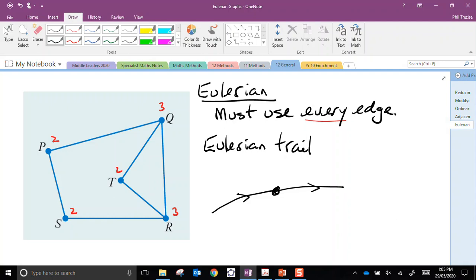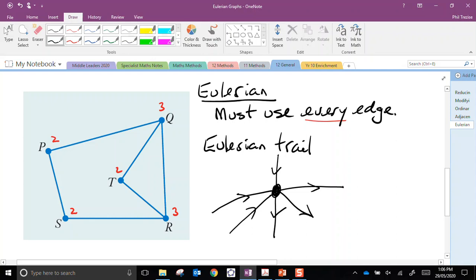And then somehow or other, maybe I have another edge coming back into here and then another one going out there. So 4 would be okay. I could perhaps have one coming in from this direction and going out in that direction. As long as I had an even degree, I'm going to be okay because I can transit through the vertex. It doesn't matter how many times I visit the vertex as long as I don't use the same edges twice.